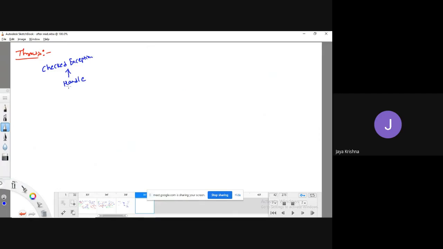But my requirement is, I don't want to handle using a try catch block. I don't want to write the code. I don't want to throw it. Then I'll go for the throws keyword. Meaning that instead of handling it manually by using try catch block, I will simply hand over my responsibility to some other function, some other class. What is that some other class? Some other predefined classes.